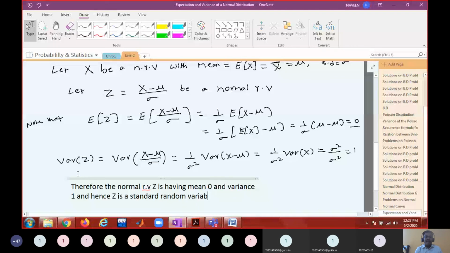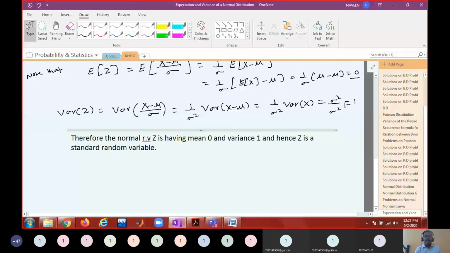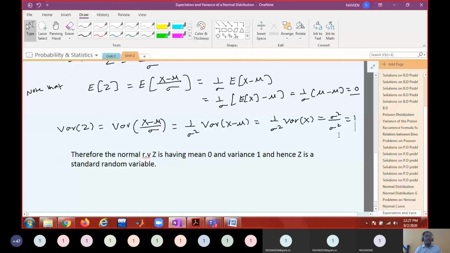So with this transformation, once you have a standard normal random variable, we compute the normal probabilities.